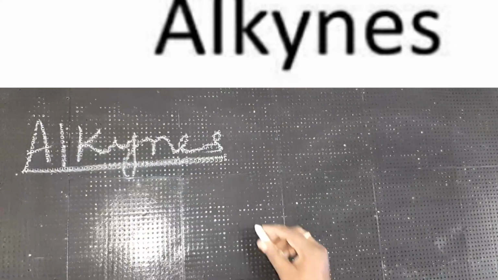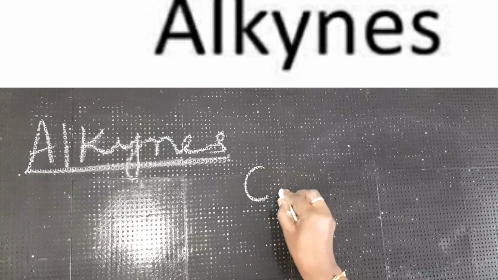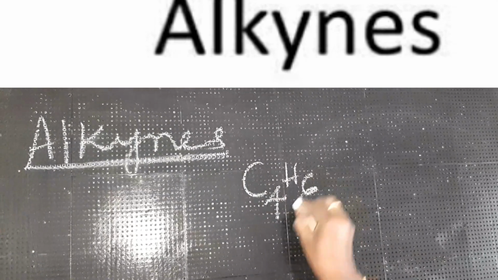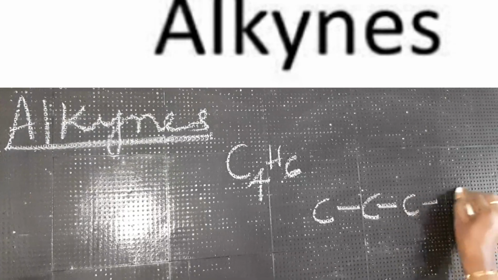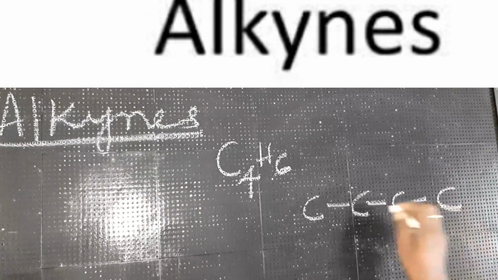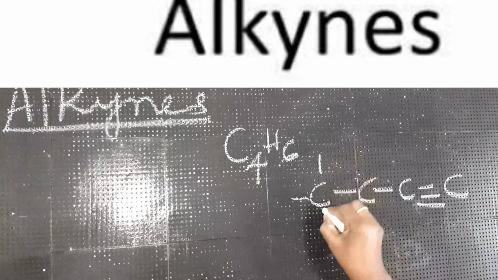Now we shall take one more example, children. C4H6. So how do you write the structural formula? 4 atoms of carbon with the triple bond and having 6 hydrogen atoms.